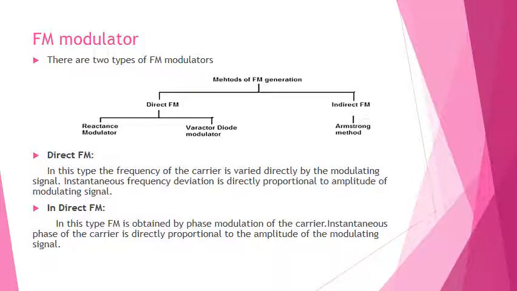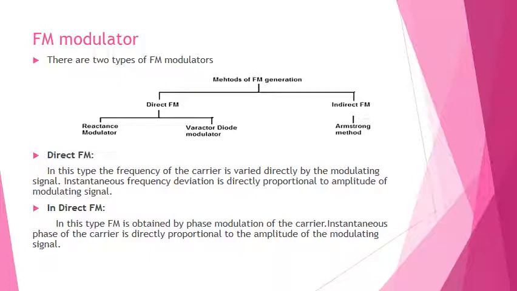So direct FM means in this type of angle modulation, the frequency of the carrier is varied directly by the modulating signal. This means an instantaneous frequency deviation is directly proportional to the amplitude of the modulating signal.